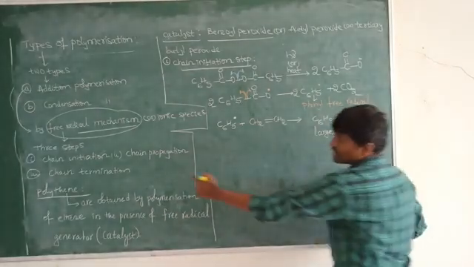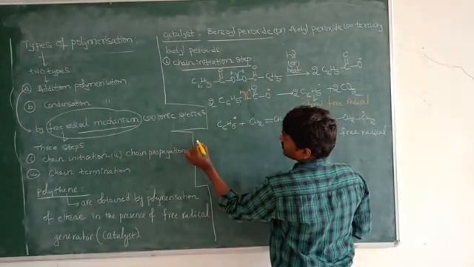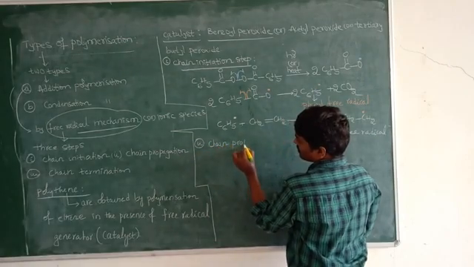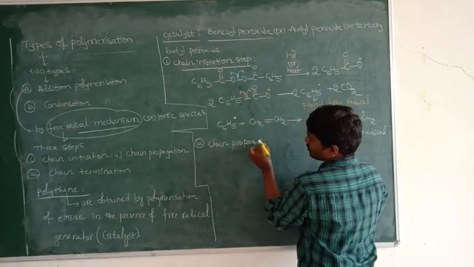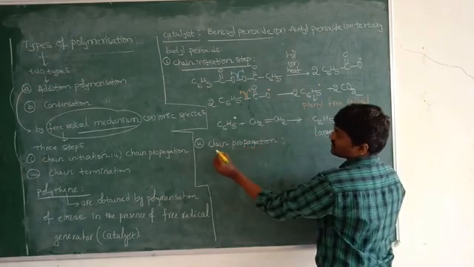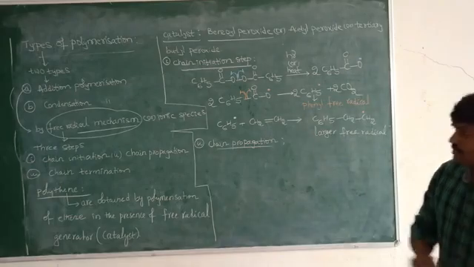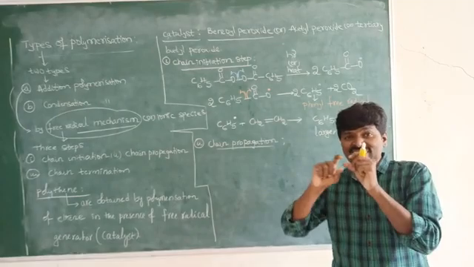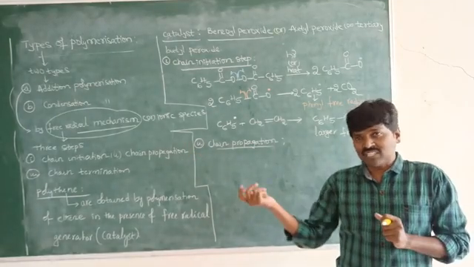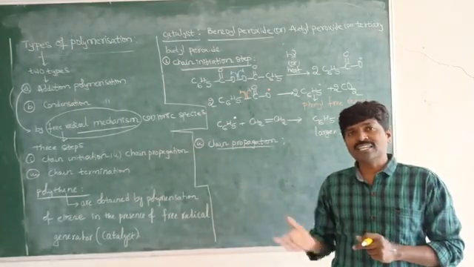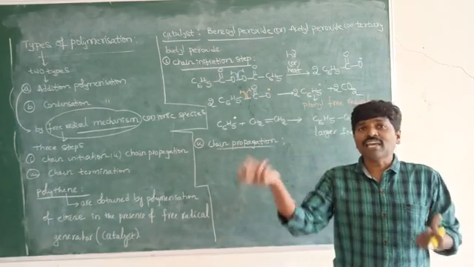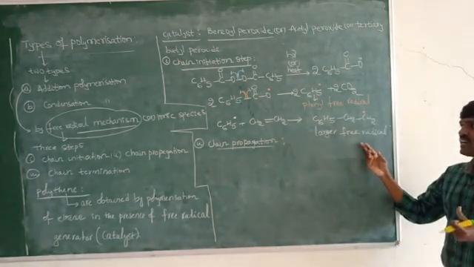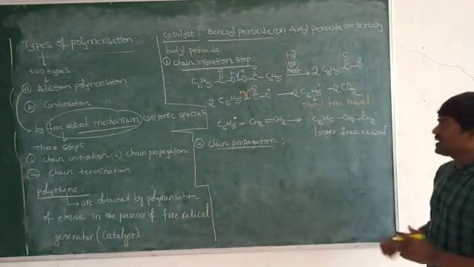What is the second step now? Second step is chain propagation. Chain propagation. Propagation means nothing but increase in the length of the chain. Now in the second step, what happens? We observe the increase in the length of the chain by adding more number of ethene molecules to this larger free radical. Right, now coming to the next step.